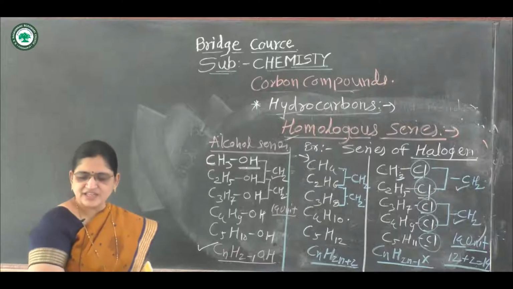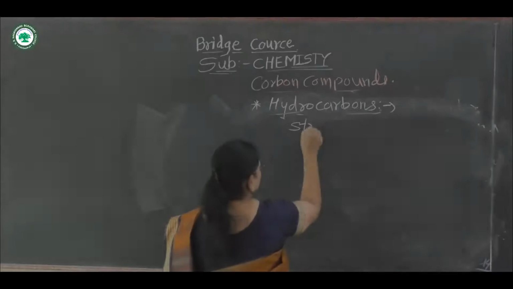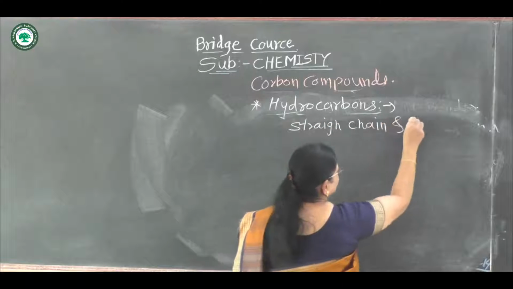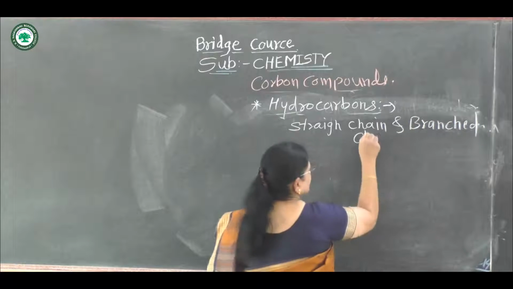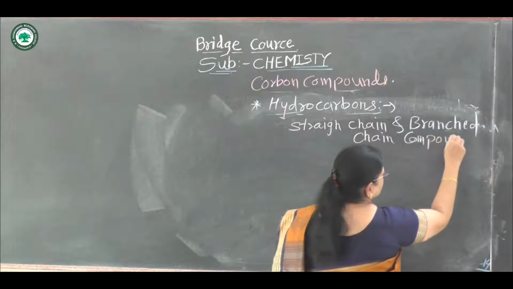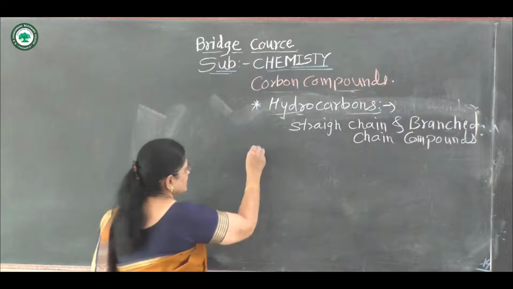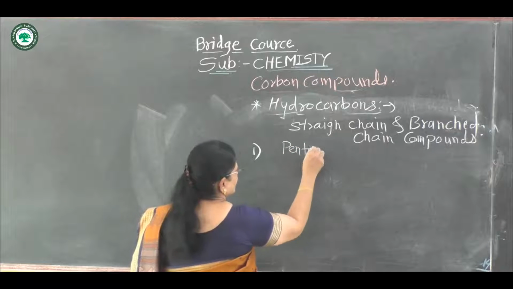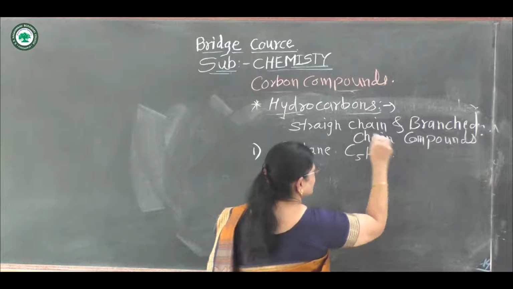Then next, straight chain and branched chain compounds. In a straight chain compound, take the example of pentane, having formula C5H12.